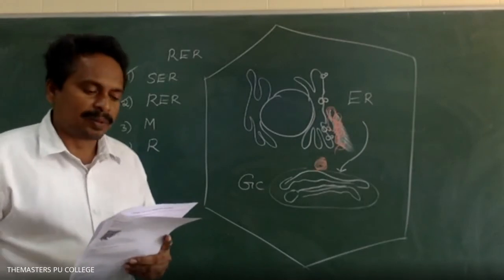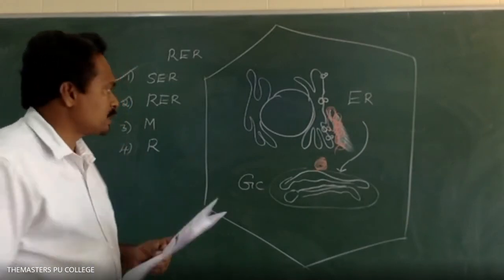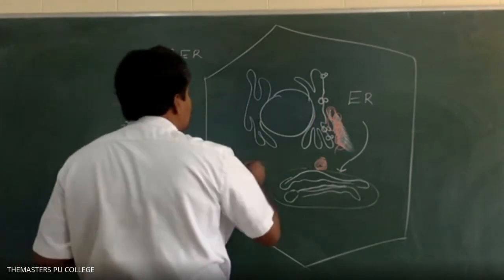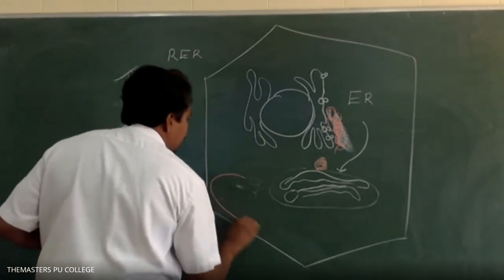Next, the type of ribosomes found inside the mitochondria is? Inside the mitochondria.